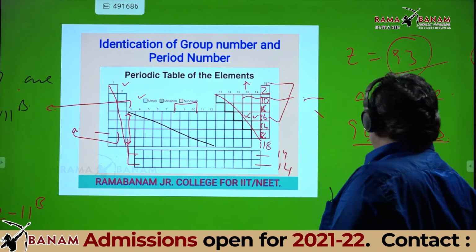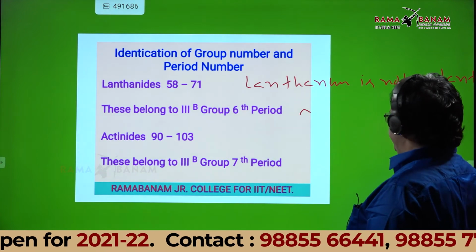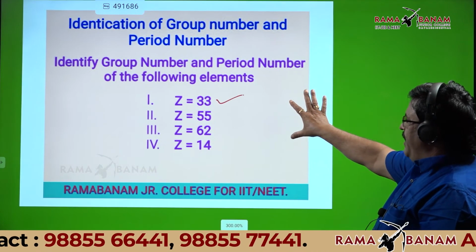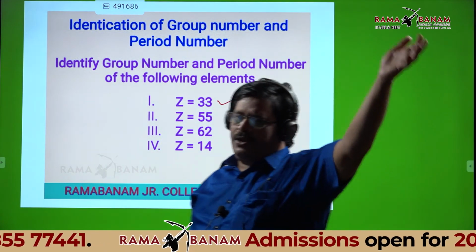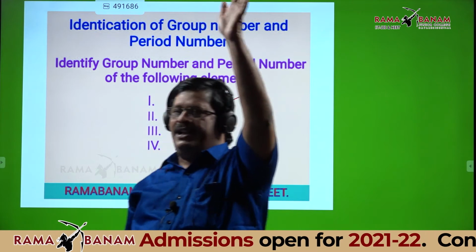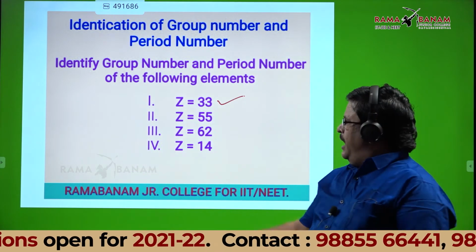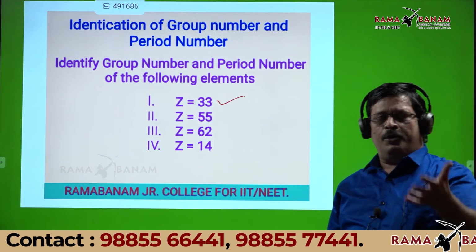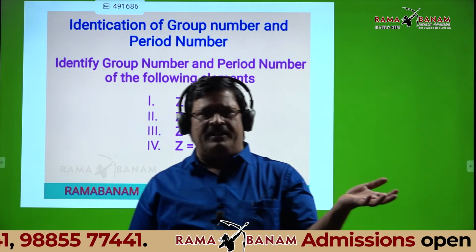What is the next part? I have given 4 questions. It is better you try to solve these after the class, in the afternoon session. I have given 4 atomic numbers. Don't search for questions from any source, don't pick the question.